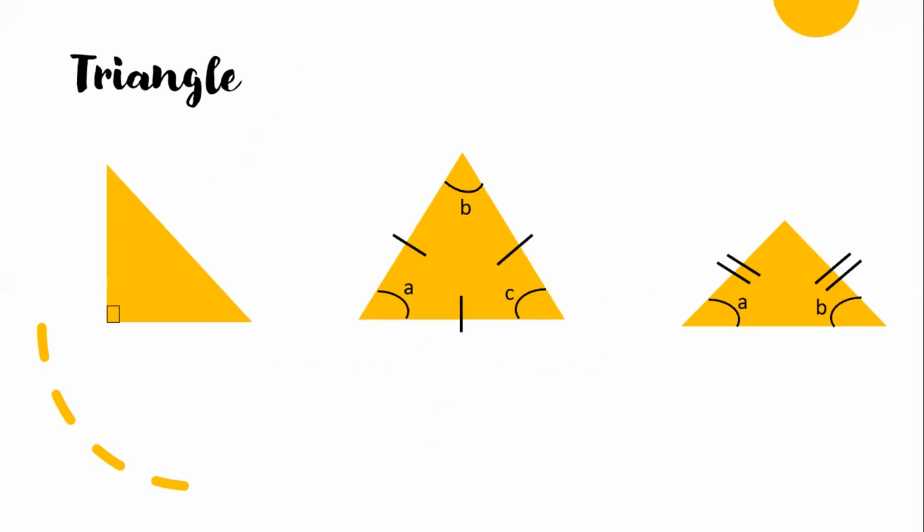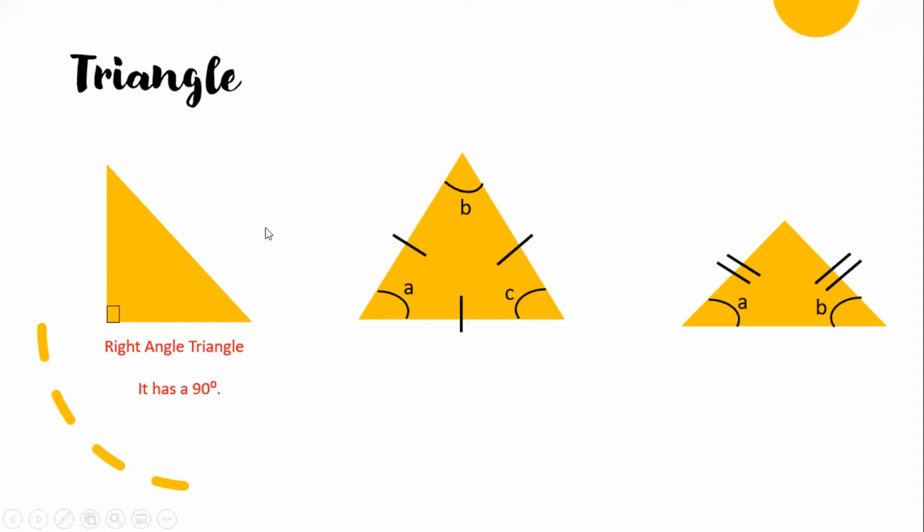Okay, triangle. How many types of triangle do we got? We got three types. First one, right angle triangle. A right angle triangle has a 90 degrees. This square symbol, this thing, tells us that this is 90 degrees.